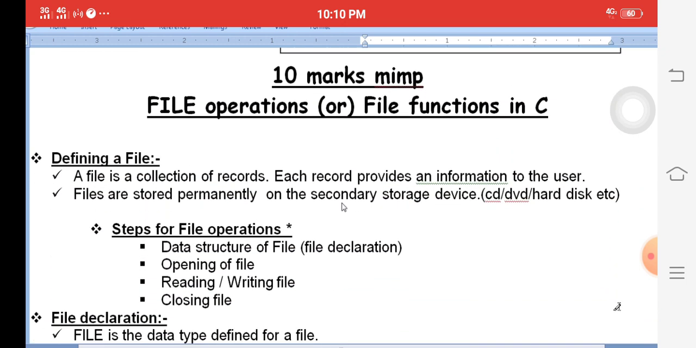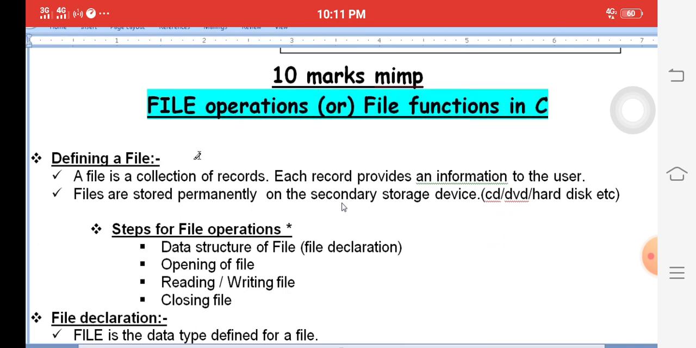Okay. Next we are entering into the files concept. Files is a very famous question. In the last five years, it has been a 10 marks essay question, guaranteed. What is a file? A file is a collection of records, like office files. Each record contains information. Files are stored permanently on hard disk, pen drive, DVD, CD, etc.